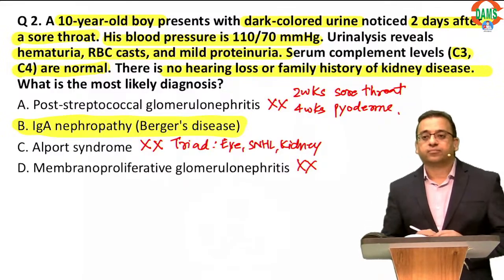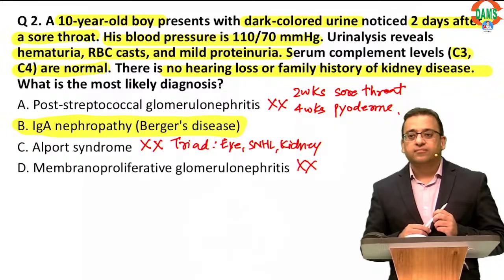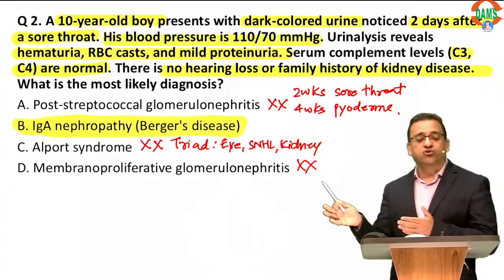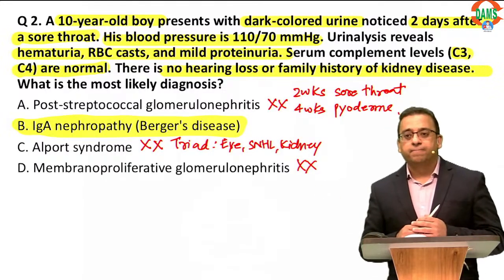Okay, let's go further. Can we go to the next question, all of you? So remember, post-streptococcal GN occurs after 2 weeks of a sore throat, 4 weeks of a pyoderma. Okay, can we go further?